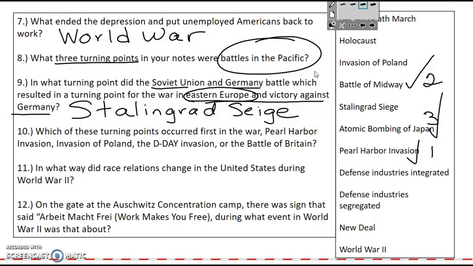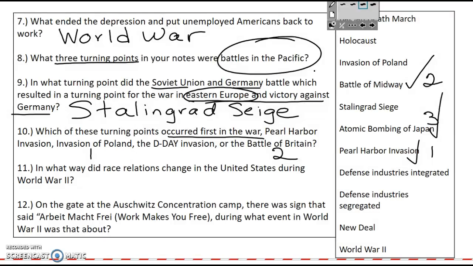Number 10, which of these turning points occurred first in the war? So you have Pearl Harbor, invasion of Poland, the D-Day invasion, and the Battle of Britain. The first event of these turning points is the invasion of Poland, which was September 1st, 1939. Then you have the Battle of Britain, which was in June of 1940.